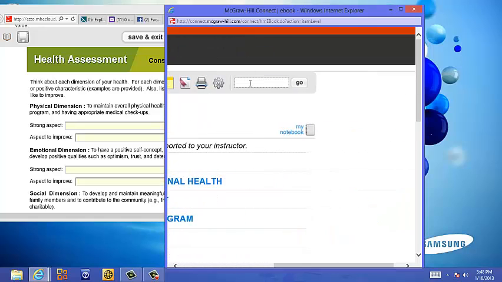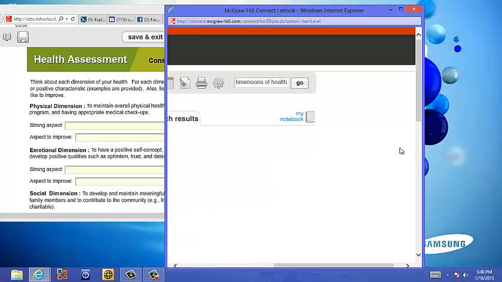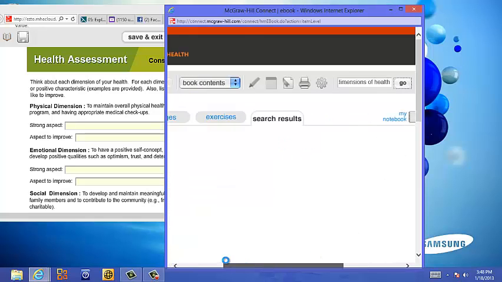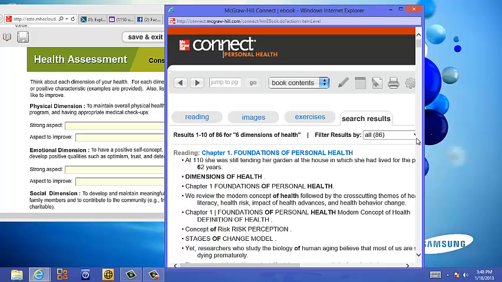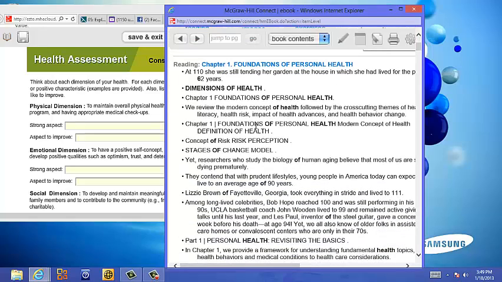and let's say the 6 dimensions of health, I'll just type that in. And I'll hit go. And it should come up what the 6 dimensions of health are right here. It's Chapter 1, 6 dimensions of health.